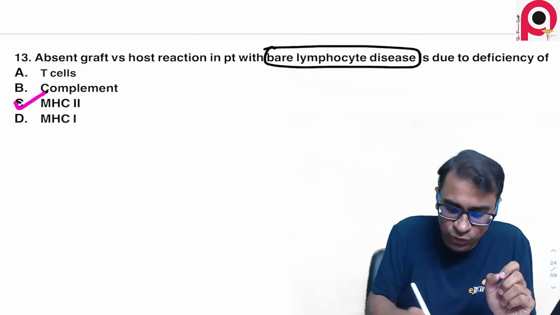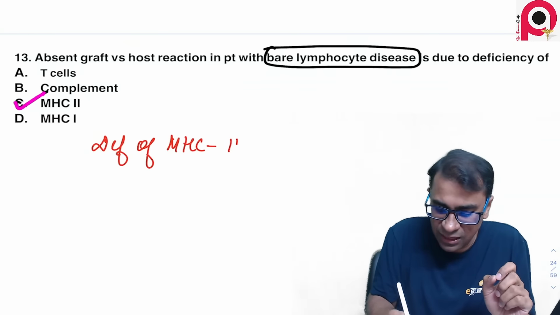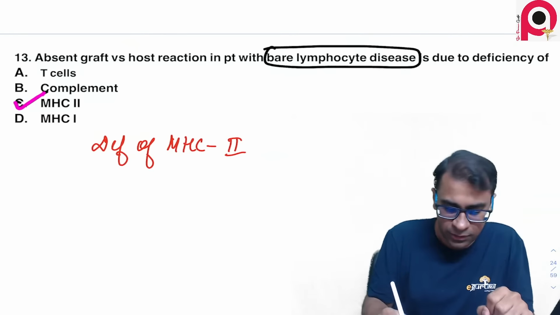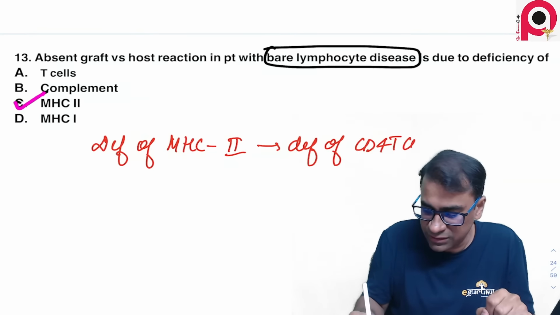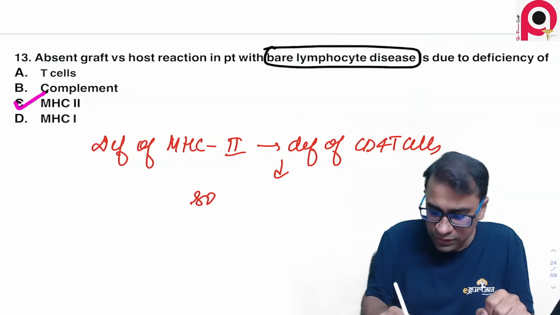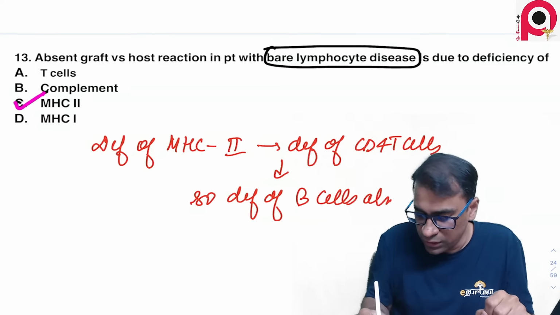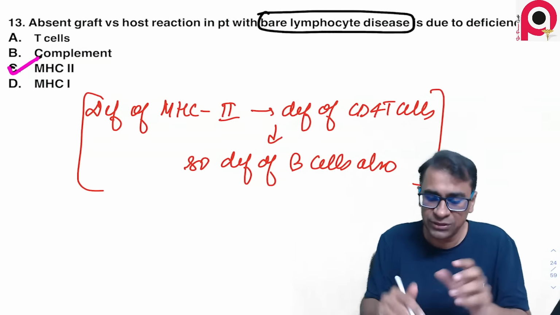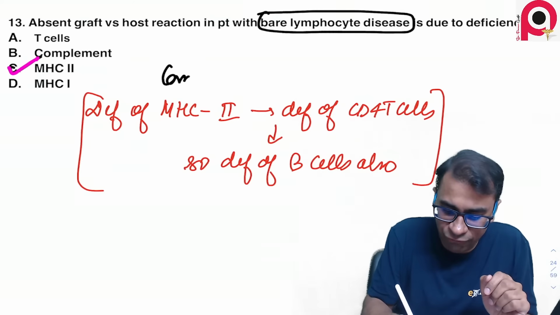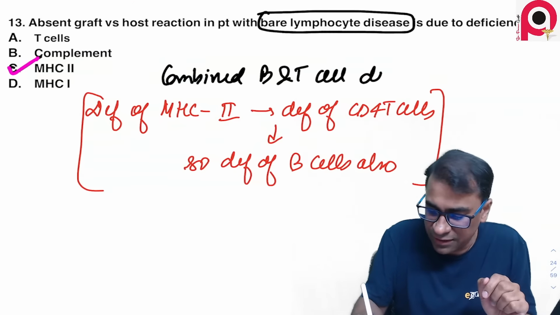Because of the deficiency of MHC class 2, there is deficiency of CD4 T cells, and so there is deficiency of B cells also. Because CD4 and CD8 both are absent here, it comes in the category of combined B and T cell defect.